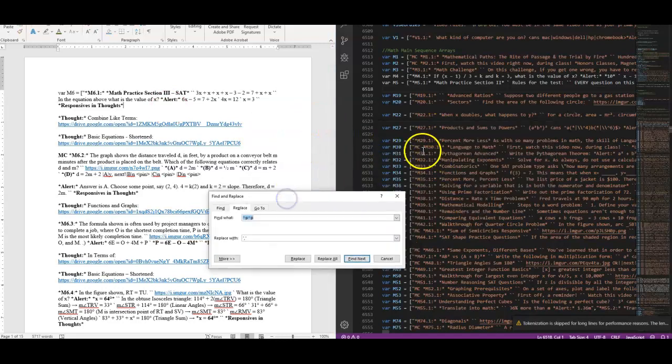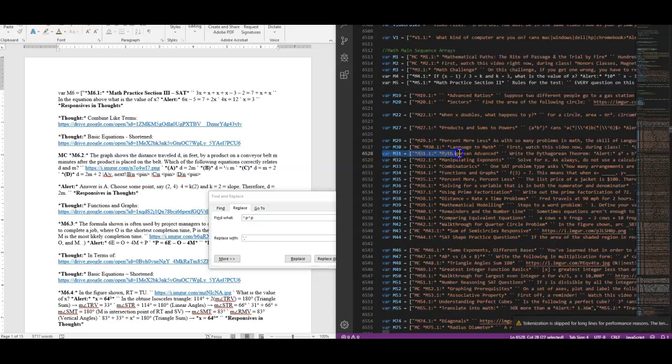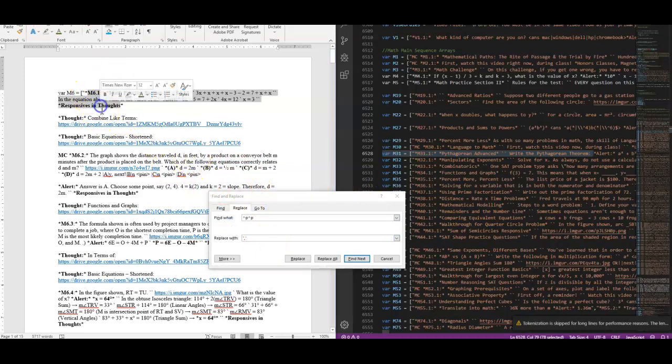Because in the end, what we end up with, for all of these worksheets, is one very long string of things separated by quote, comma, quote. As you know, an array is just a bunch of elements surrounded by quotation marks on either side, and then separated by commas. That's also why every question is exactly two enters away from every thought. Every thought is two enters away from every other thought. Every question is two enters away from the thought that came before it. It's just two enters all the time. Two enters to get to the next alert, two enters to get to the next thought, two enters to get to the next question, etc. So that's the whole big thing, right?